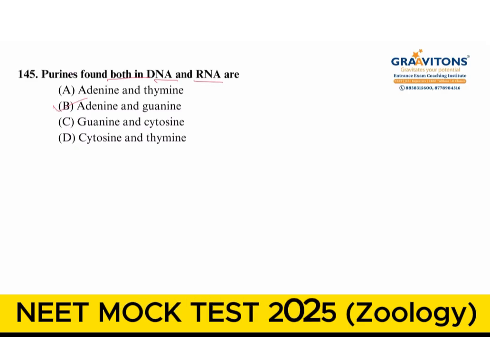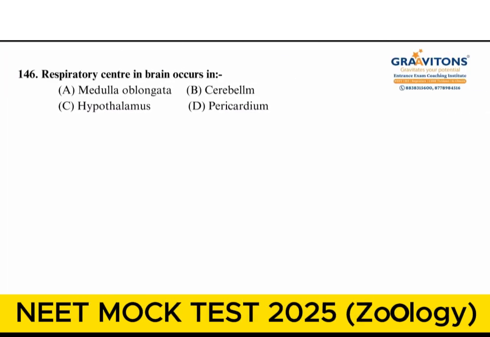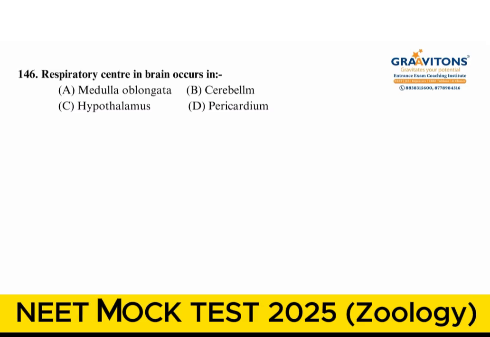The next question, purines found both in DNA as well as RNA. We take adenine and guanine, direct question. And next one, the respiratory center in brain occurs in medulla oblongata, the respiratory rhythmic center, RRC we will call. It is located in the medulla oblongata.